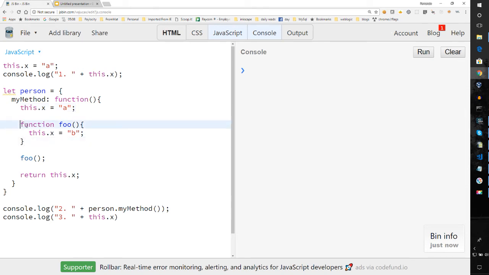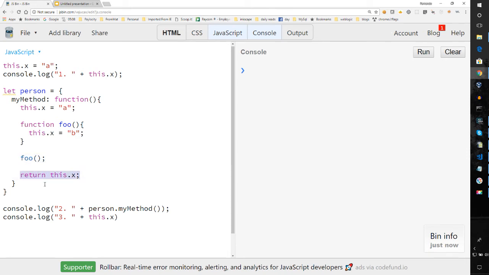I then declare the function foo, because you can declare functions within other functions in JavaScript. In foo, I assign this.x the value b. Then I execute the function foo, which is going to assign b to this.x. So I call it, and then I return this.x.